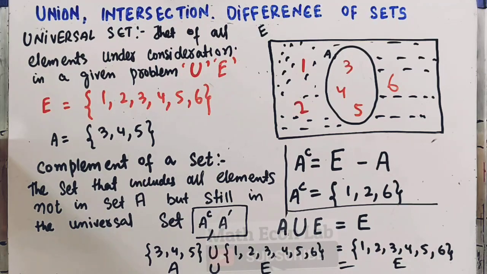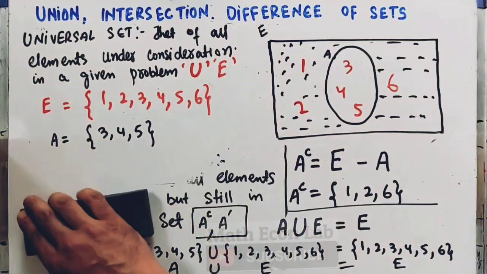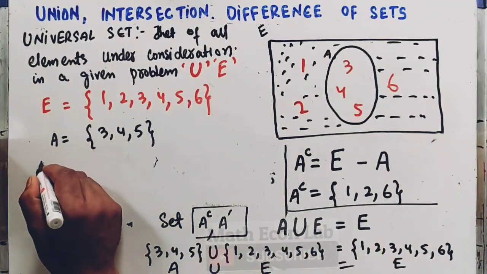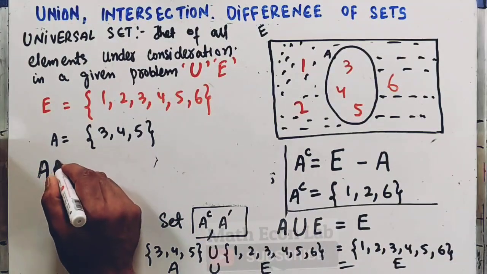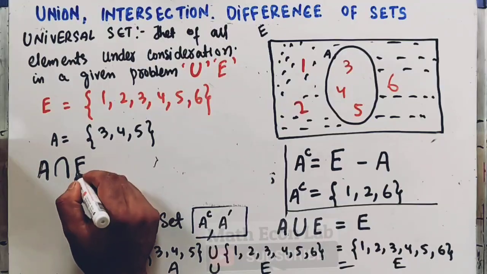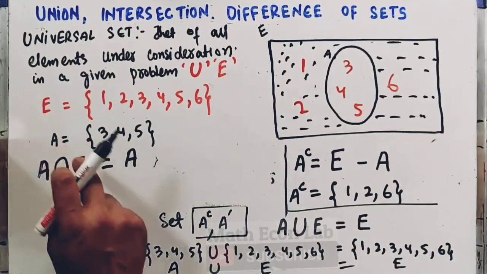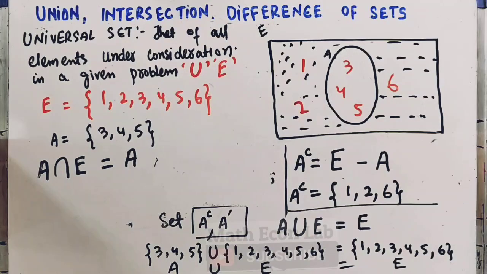It gives us the universal set in return. Now another property of the universal set is that the intersection of set A with the universal set gives us A. So how do we show it?